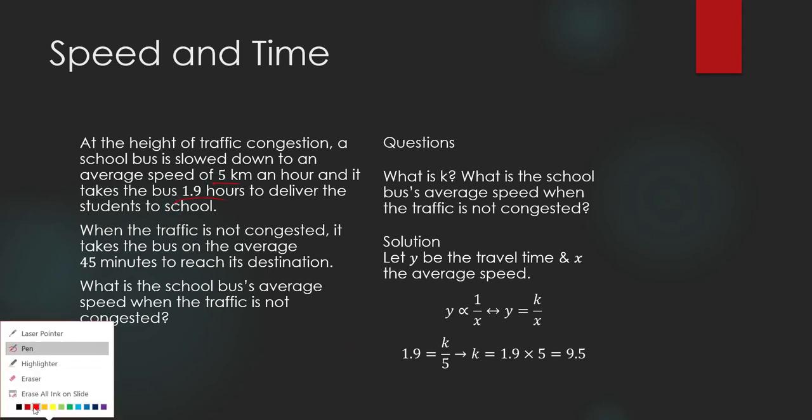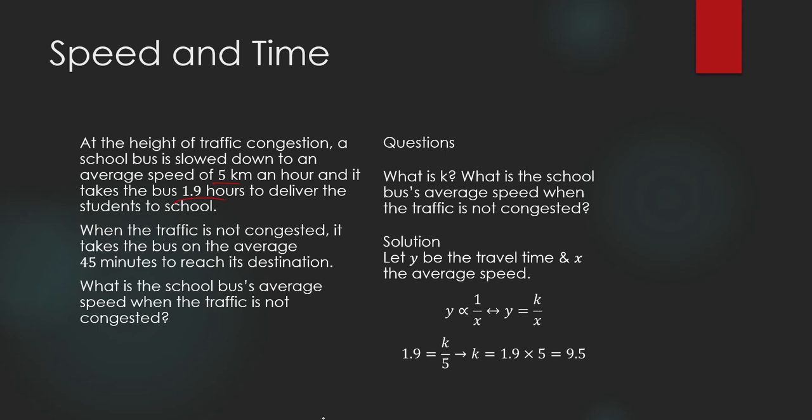We shall obtain k from this pair of values, okay? When the travel time is 1.9 hours, the average speed is 5 kilometers per hour. Solve for k. k is equal to 1.9 times 5, which is equal to 9.5. So the equation now that connects average speed to travel time is this. y is equal to 9.5 over x.